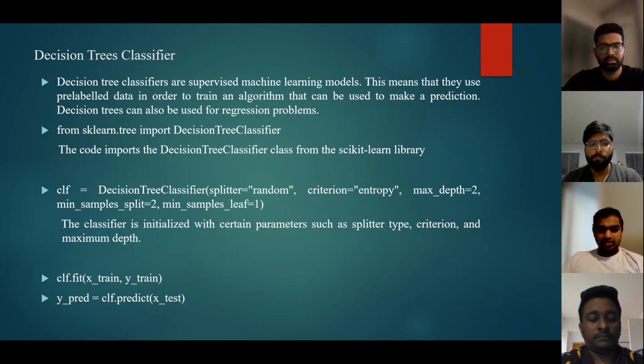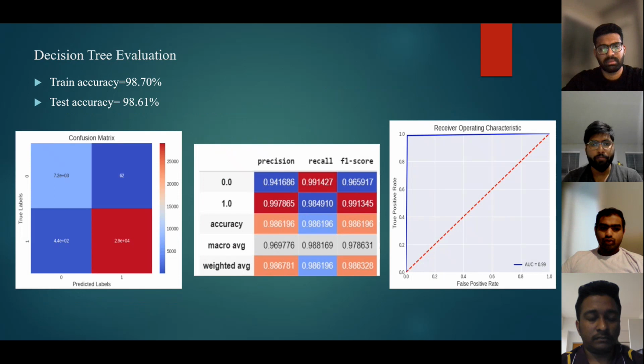After creating the classifier instance, the fit method is called to train the classifier on the training data, for example, X train and Y train. The predict method is called to make predictions on the test data X test, which are then stored in the Y prediction variable. It is worth noting that the choice of hyperparameters can have a big impact on the performance of the decision tree classifier. For example, a larger max depth value can lead to a more complex tree and may overfit the training data, while a smaller value can lead to a simpler tree that may underfit the data.